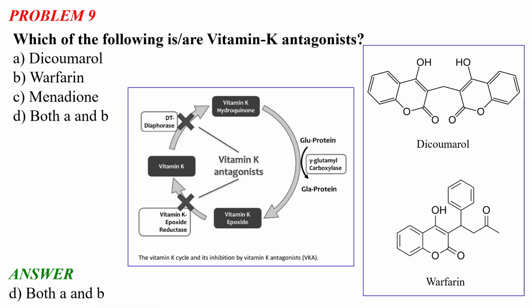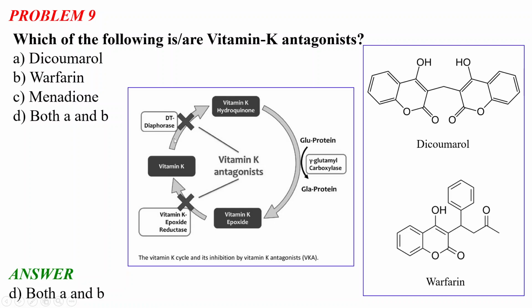In some patients the doctors give vitamin K antagonists as blood thinners. These two molecules are examples of vitamin K antagonists. So what they do is related to the vitamin K cycle. As you can see, vitamin K hydroquinone is transferred to vitamin K epoxide by the gamma glutamyl carboxylase enzyme. After this, the vitamin K epoxide is converted to vitamin K, which is catalyzed by the vitamin K epoxide reductase enzyme. In the third step of the catalytic cycle, the vitamin K is converted to vitamin K hydroquinone by DT diaphorase.